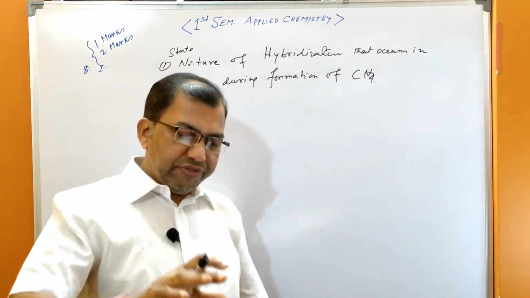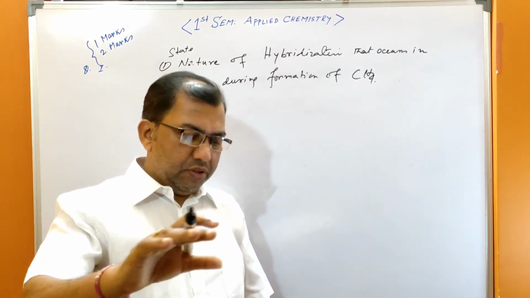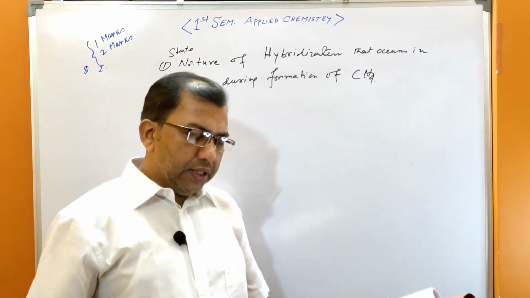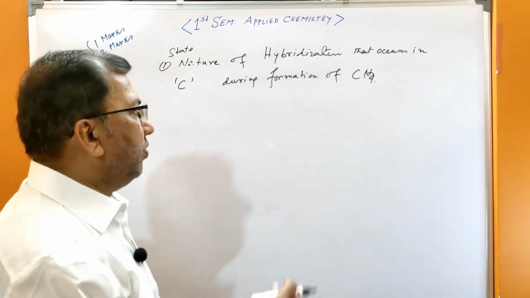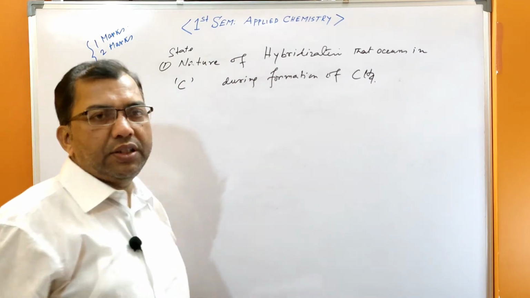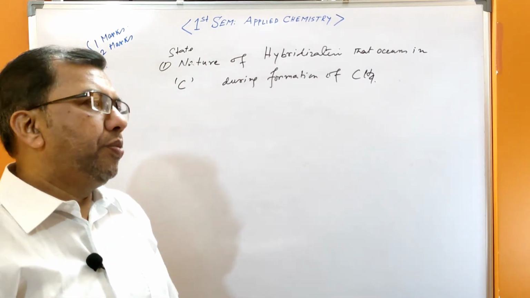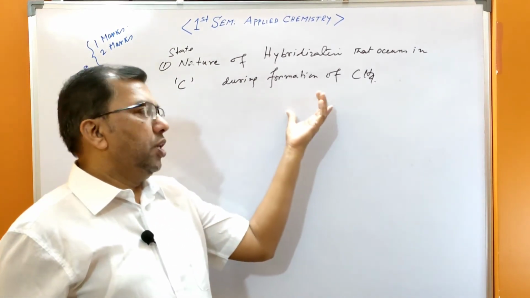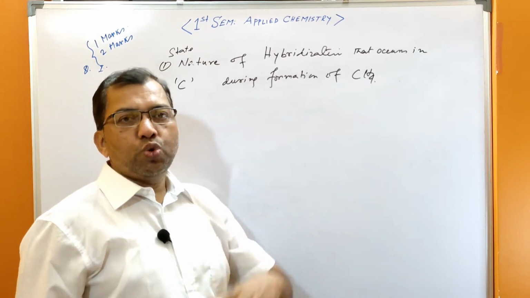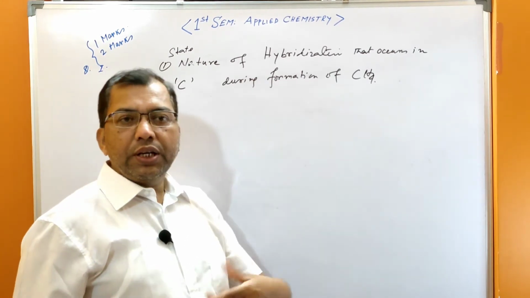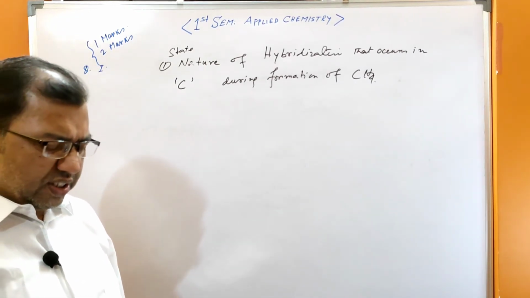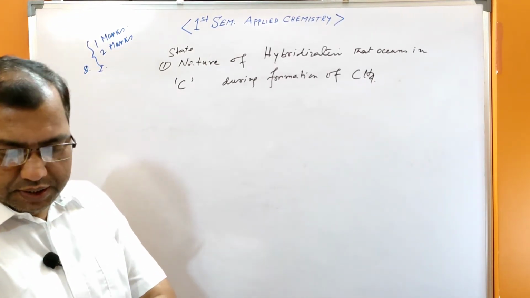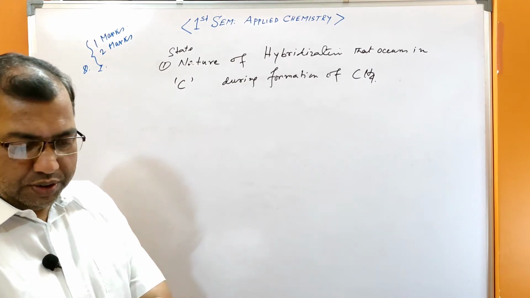they are as far apart as possible. Hence the shape of methane is tetrahedral. The shape of methane is tetrahedral. In case of 1 mark, it will be sp3 hybridization. In case of 2 marks, you have to tell the shape as well. Okay. Next, there are so many questions. I am just discussing the most important types of questions.